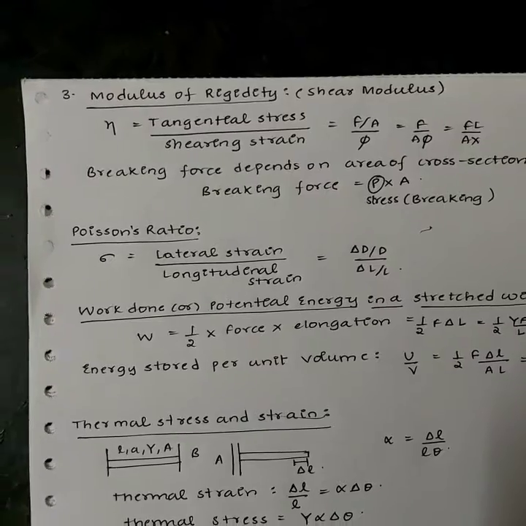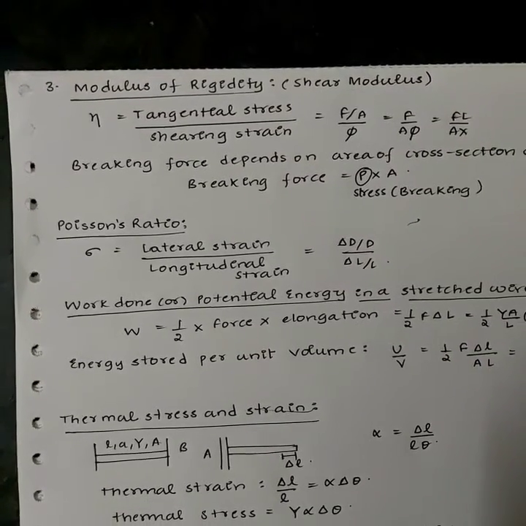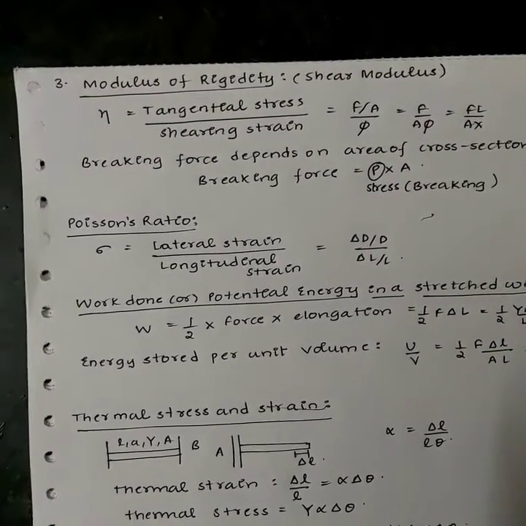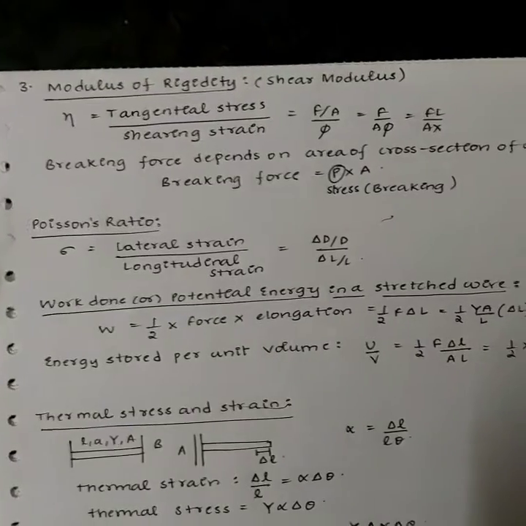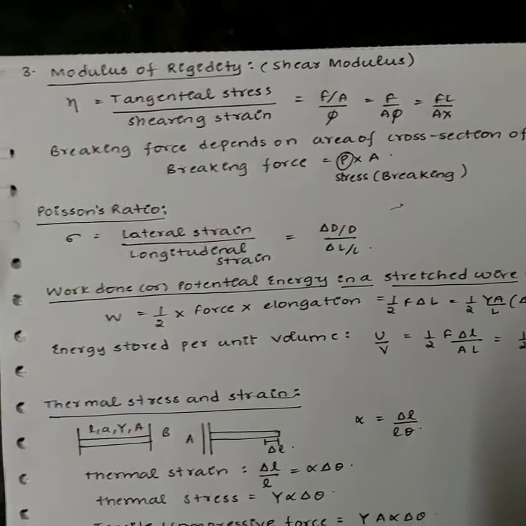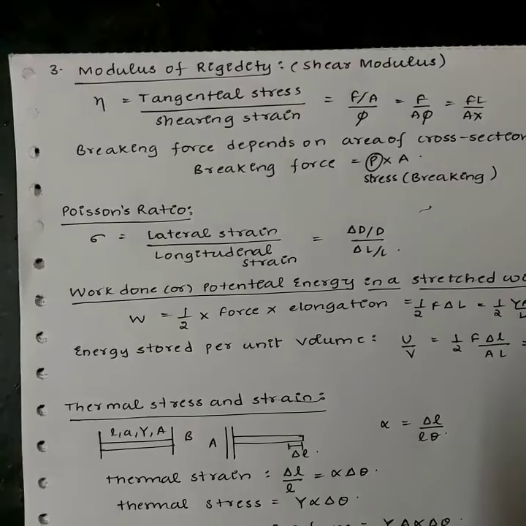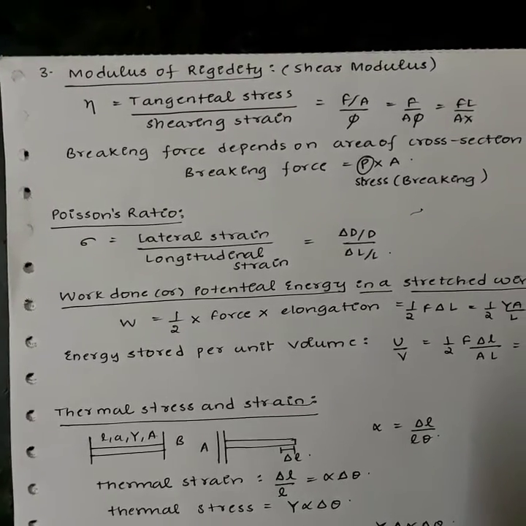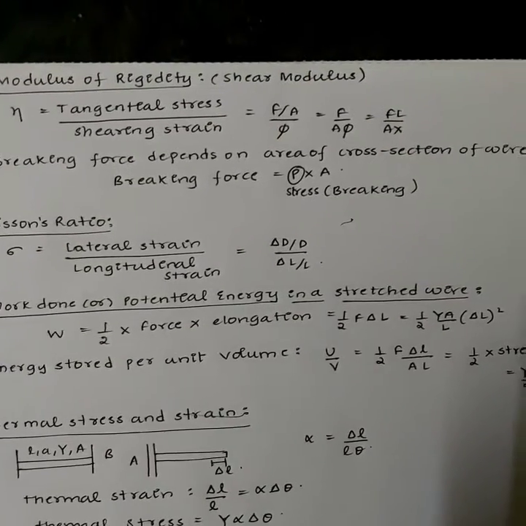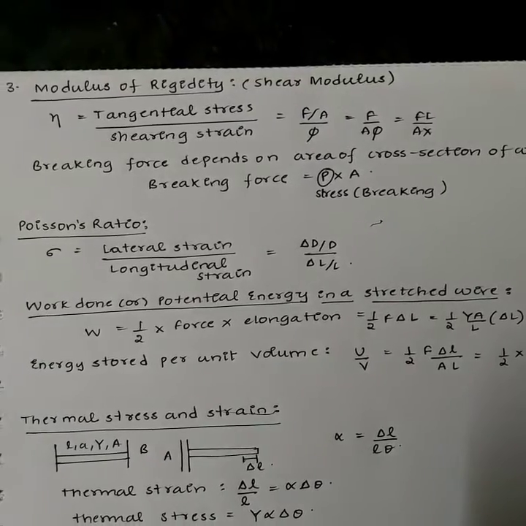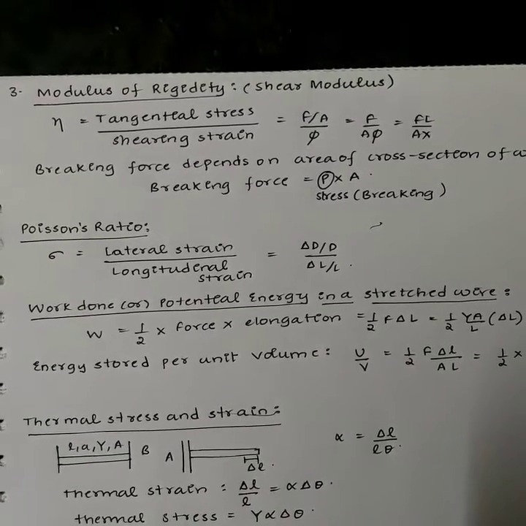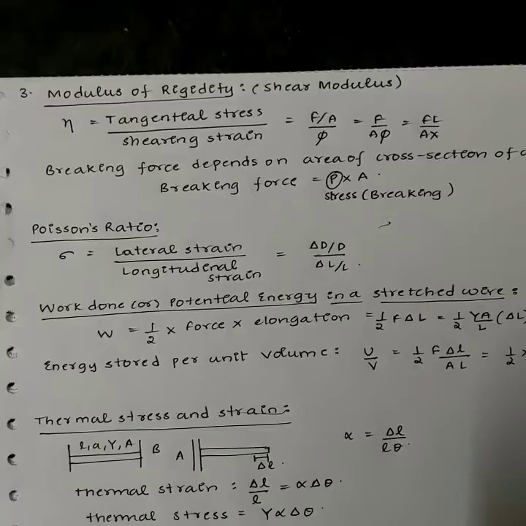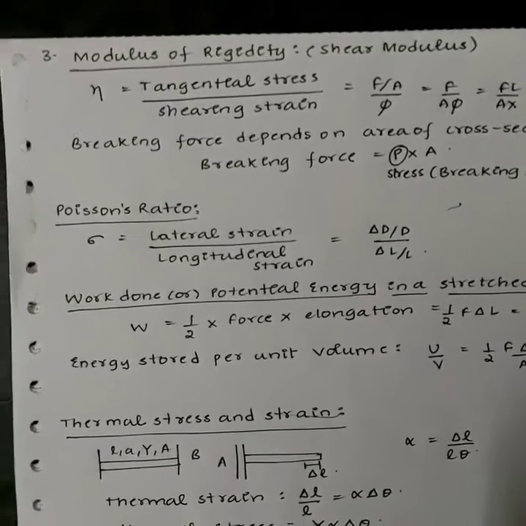Modulus of rigidity, shear modulus. It is defined as the ratio of tangential stress to shearing strain, that is F by A by phi, that is FL by AX. The breaking force depends upon the area of cross section of the wire. The breaking force is directly proportional to the area. The breaking force is given as P into A, where P is the proportionality constant known as breaking stress.